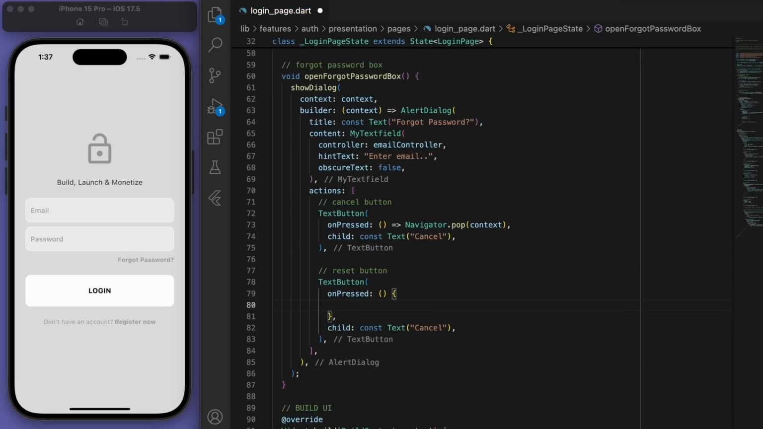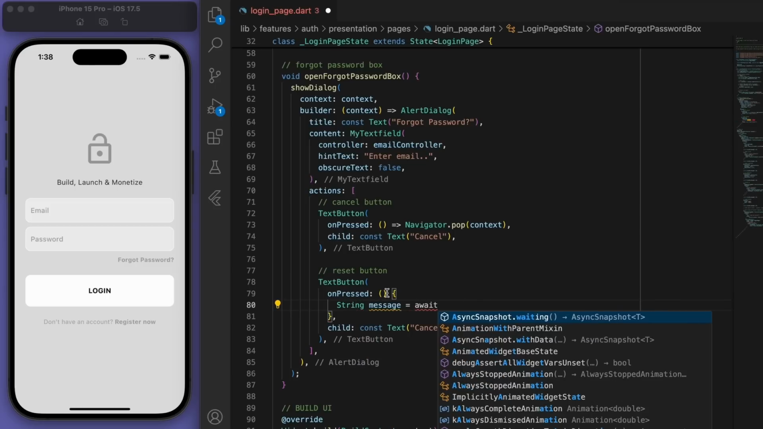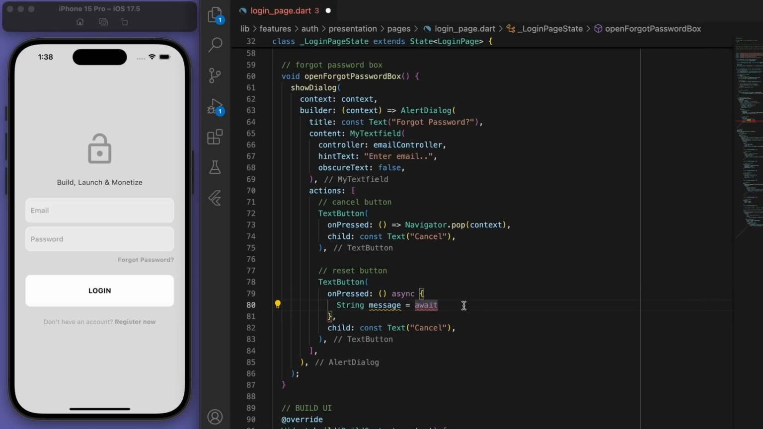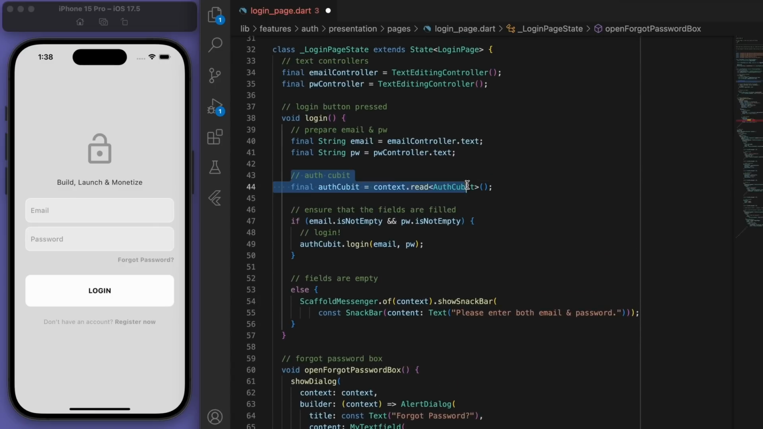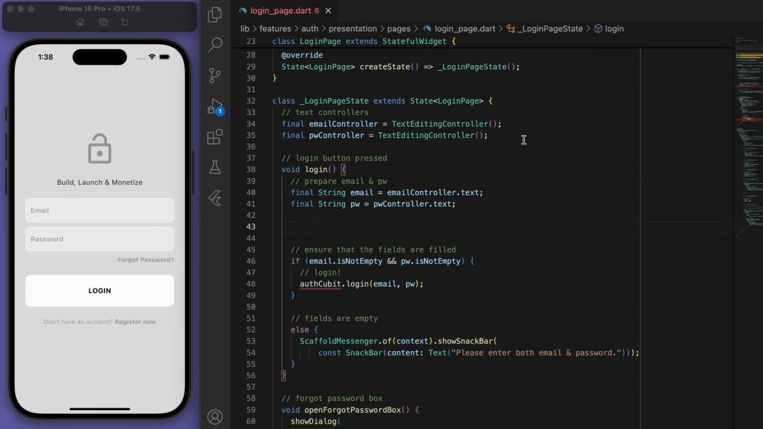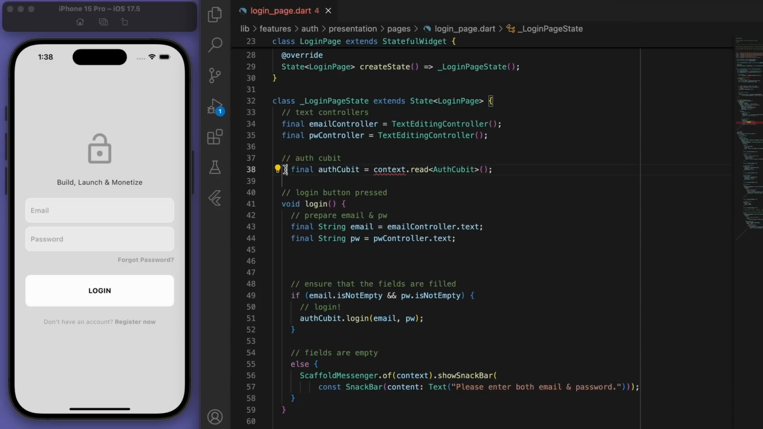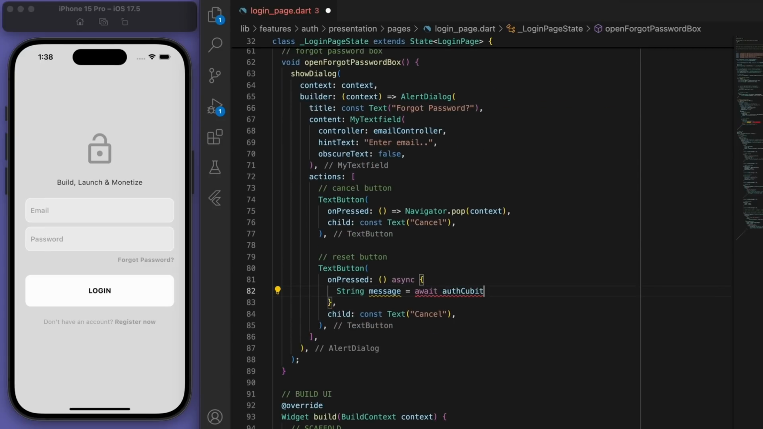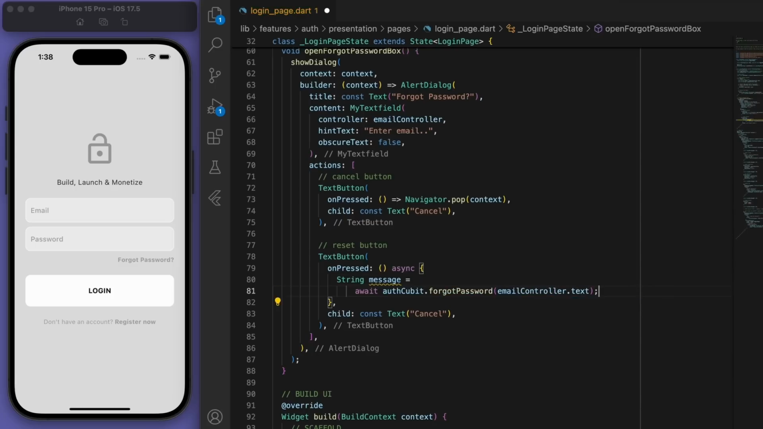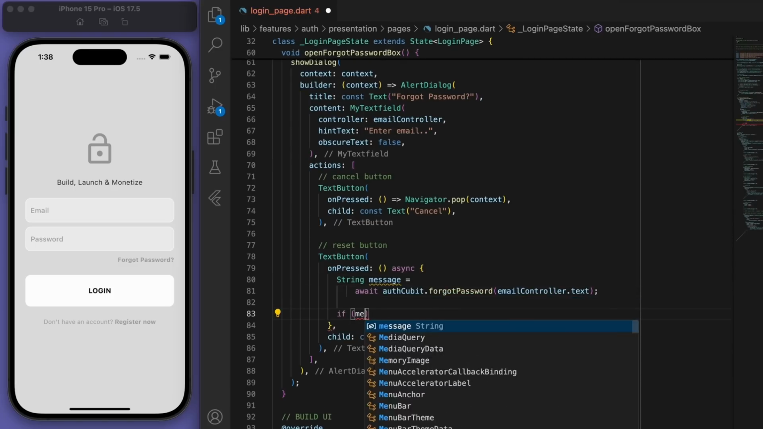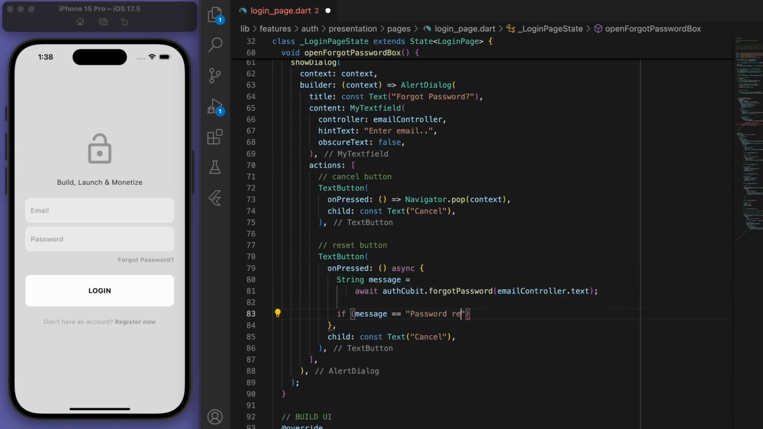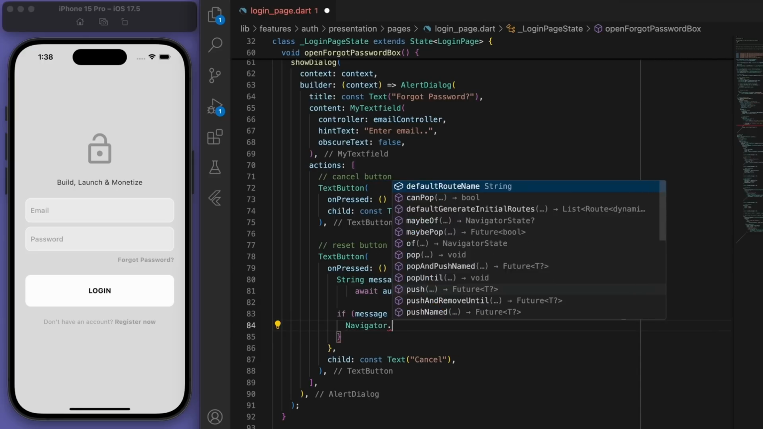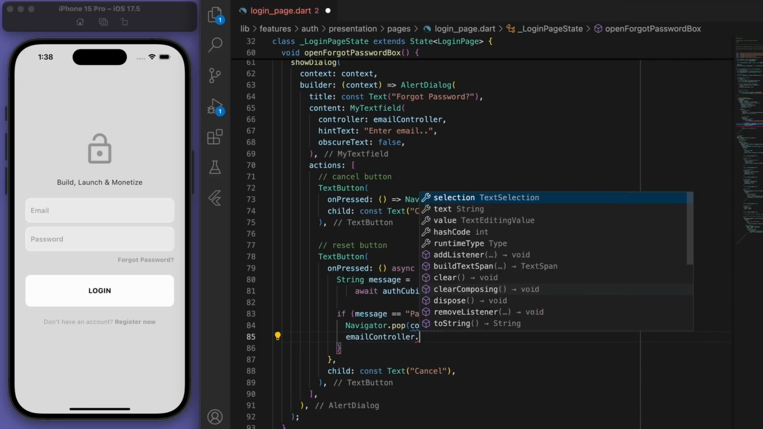If you reset the password, then we're just going to go to our auth cubit and call the method. And it looks like we don't have an auth cubit. I thought we created one earlier. Oh, we did, but it's in the login method. So just pull that out. There we go. Cool, so if the message is password email sent, check your inbox, then everything's all good. So let's just pop the box and clear the controller.